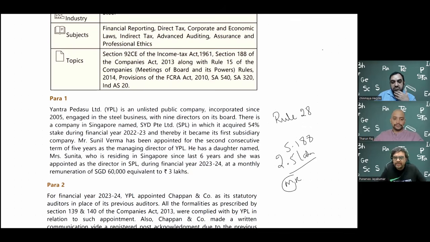That is again a gray area because there was one case law regarding that. There are share-based payments, but if you think about it, share-based payments are again linked to performance. So if you perform well, then you'll get the ESOP, so it is uncertain also. Even gratuity and all, you will not know at the time. So they have just said monthly remuneration. There was one case where this guy was earning 2 lakh rupees per month, but in the end they gave him some 15 lakhs bonus. So is that office or place of profit?